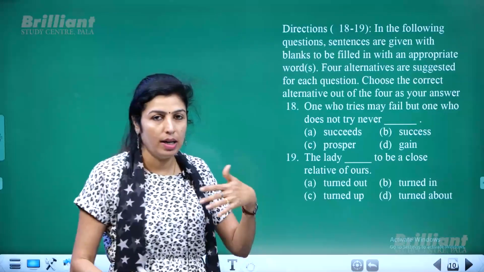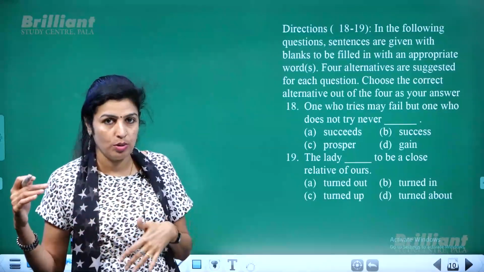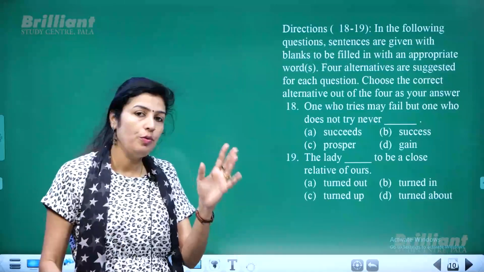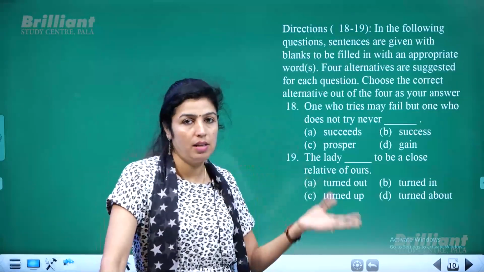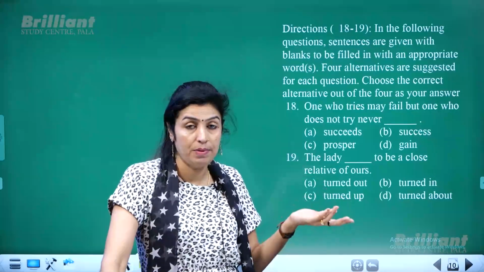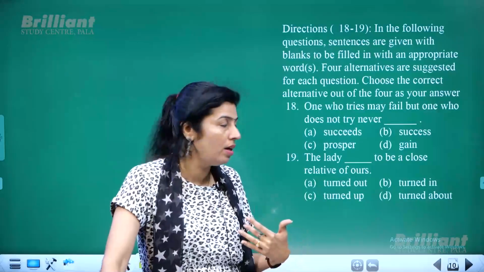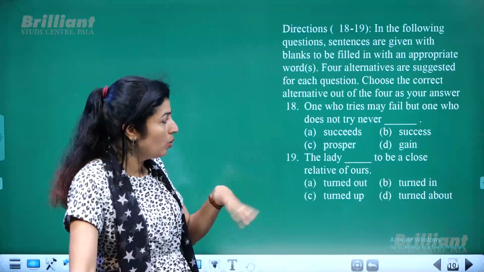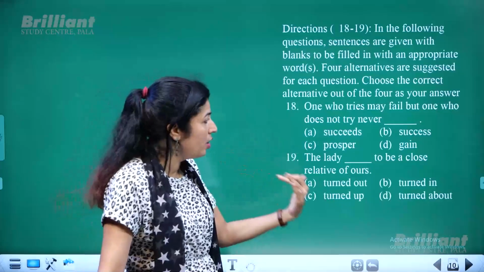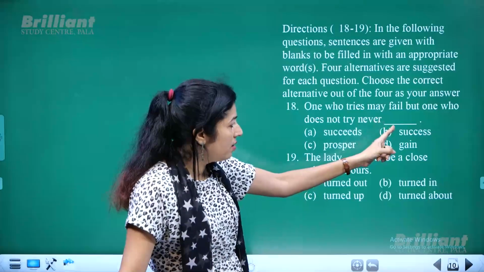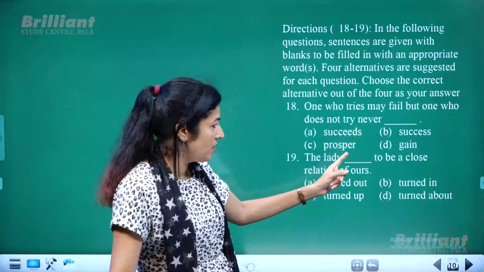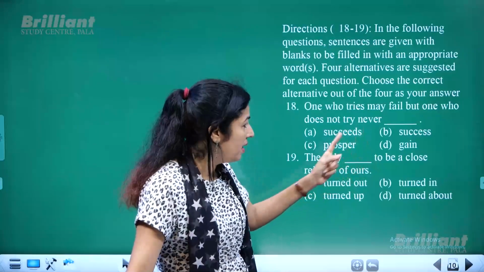Or in other words, failure is a stepping stone to success, right? So when you try, even if you may fail 9 times, and the 10th time you succeed, that could be accepted. But the one who never tries anything at all never, is it never success? No. Never prosper or never gain, but never succeeds.